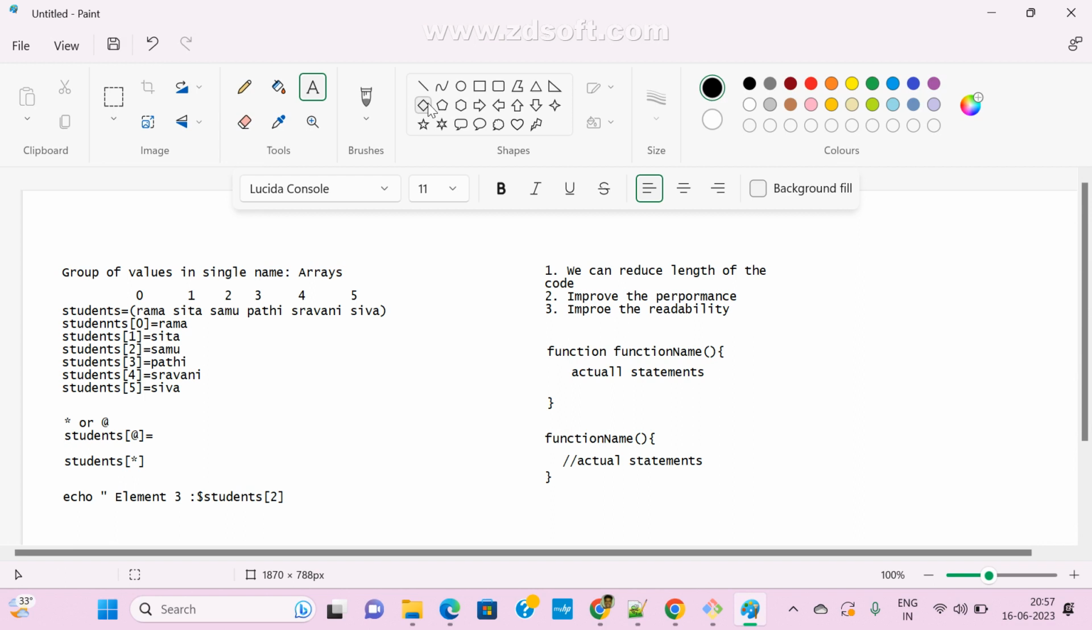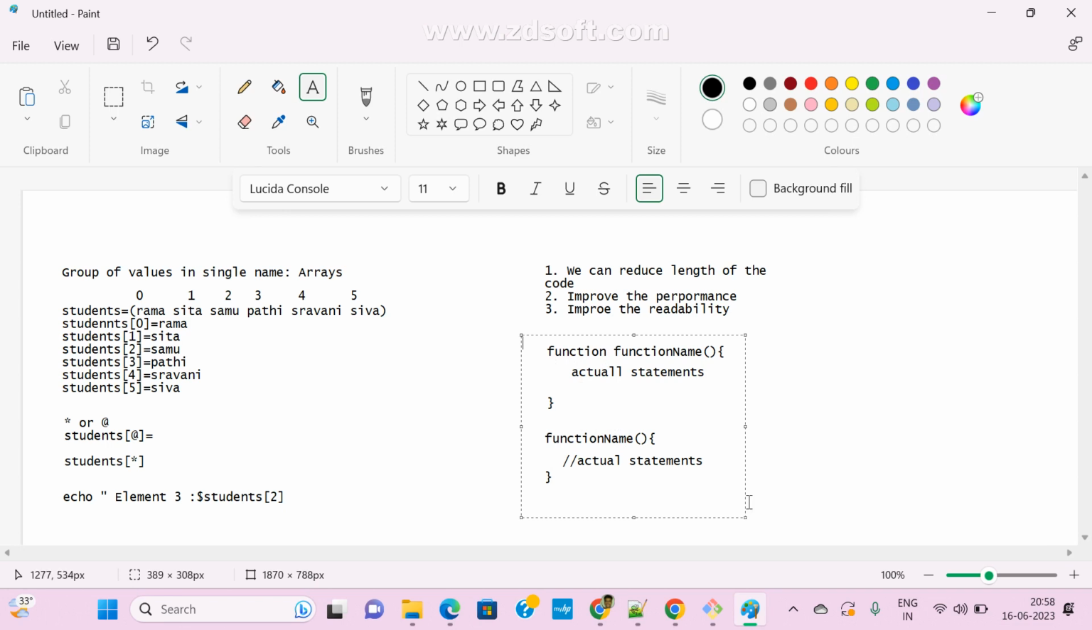Clear? Clear Shravani? In Python also we are declaring functions, right? So how to declare a function in shell scripting? This is the syntax. We need to declare functions like this. In interviews also many people ask, can you declare one function, write some statements, and how to call that function?